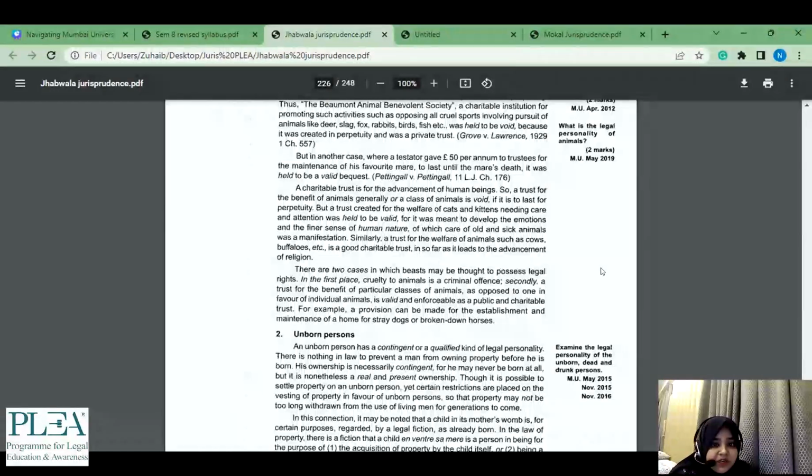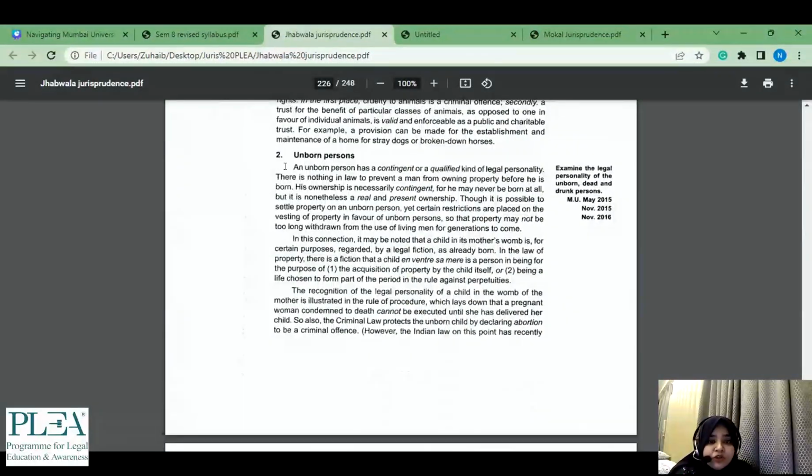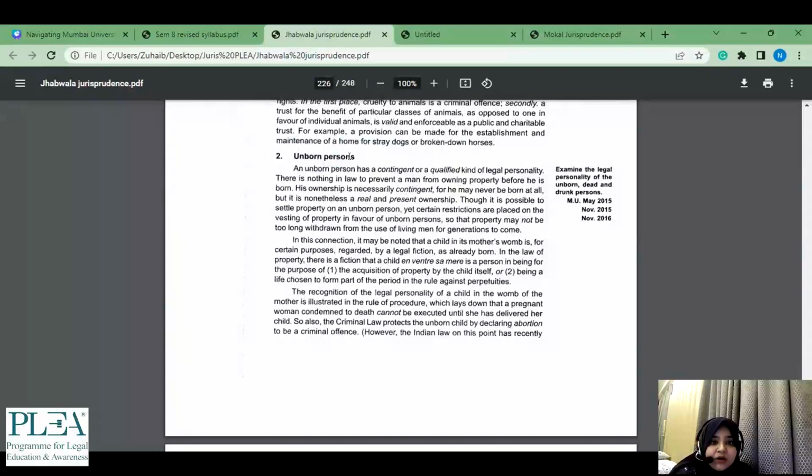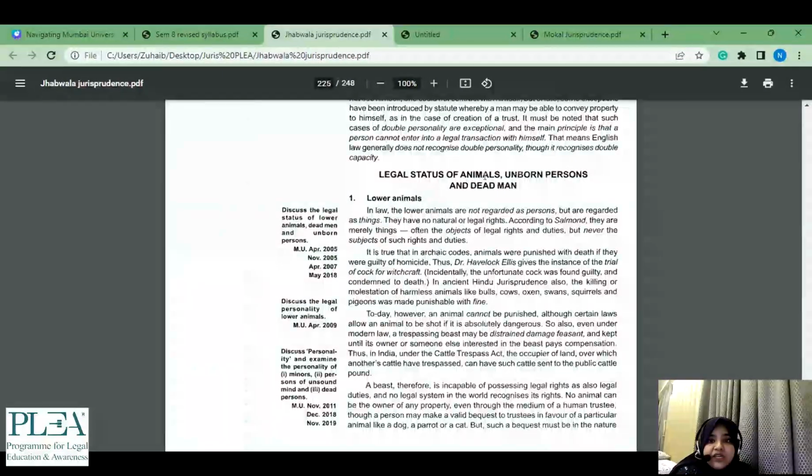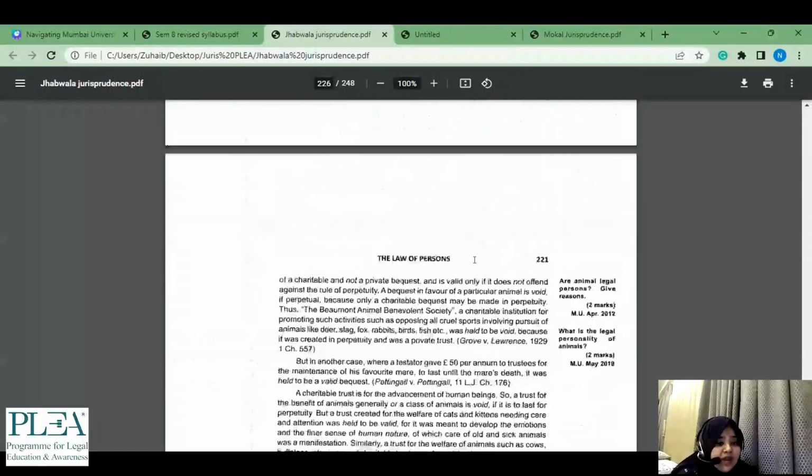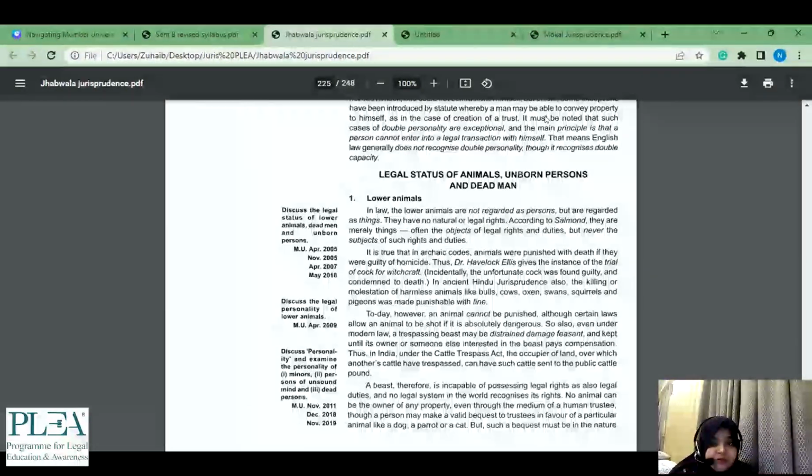Unborn person, again very important. These सब I think you have also learned all this in transfer of property. I don't remember which semester it was there, but these are few common topics. This you would know कि भाई unborn persons का क्या right है, whether they have legal personality or no. So this might come in a 12 marker कि ये सारे जो भी ये है, legal status of unborn person, dead man, animals, or it can come in a situation which has come for animals, this has come.